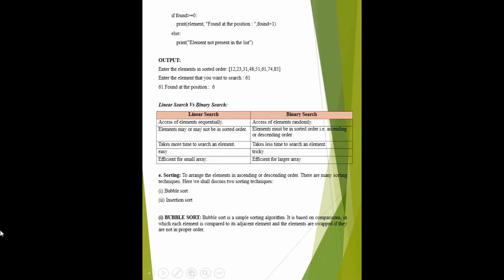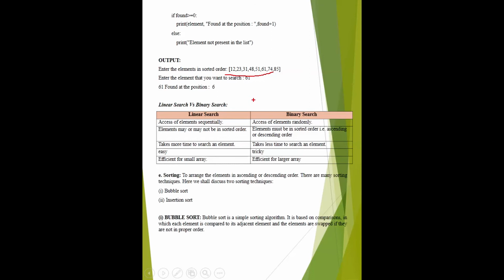From this output, we have seen we do not have to make comparison with each element. We have broken the list, and we just have to make very few comparisons. Suppose in a linear search, if there are n elements, then the maximum comparisons can be O(n). But in the binary search, if there are n elements, then the maximum comparisons can be O(log n). It takes much less time in comparison to linear search. So binary search is better than linear search.